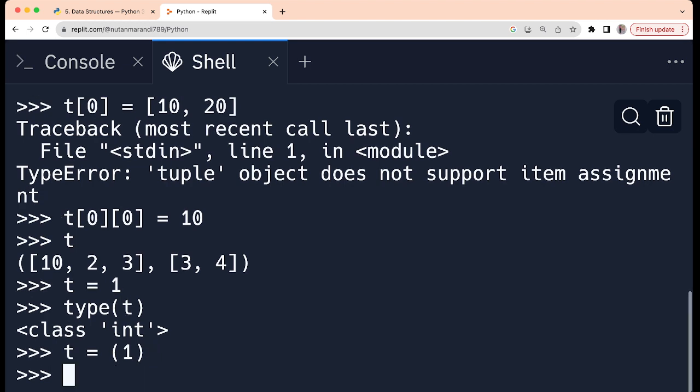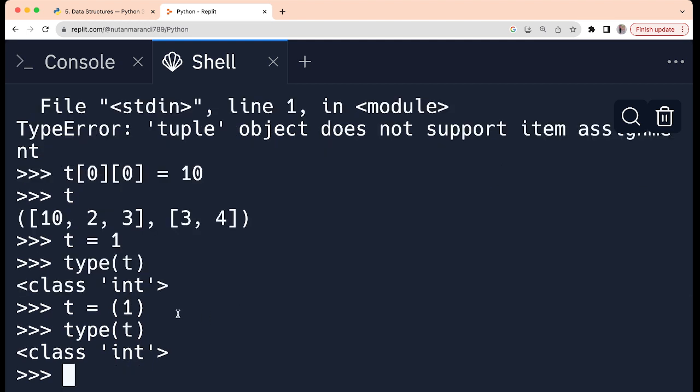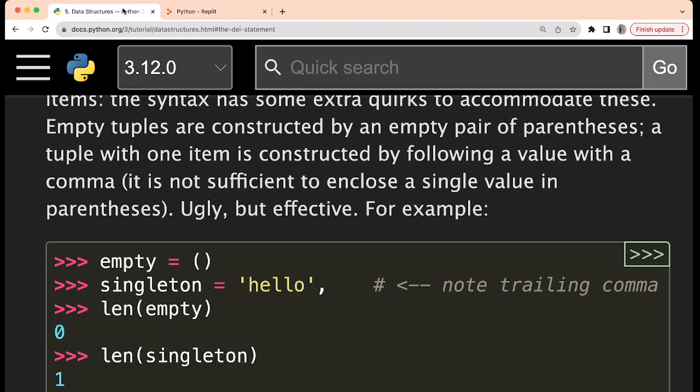But even this, if I print the type of this t, let us see what comes. Still it is integer. Why? Because if you write a single number inside parentheses, it is still a number only. 2, if you write it inside brackets, is 2 only. Like in brackets, if you write 2 into 3, it is 6. So if you write only 2, then it is 2. It is not a tuple. It will not be considered a tuple. So I hope you are getting the point.